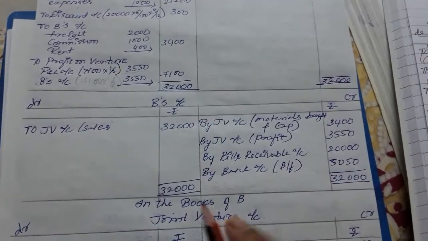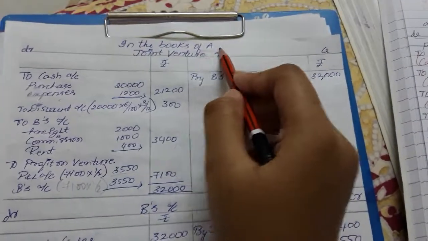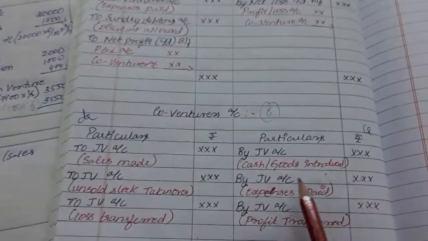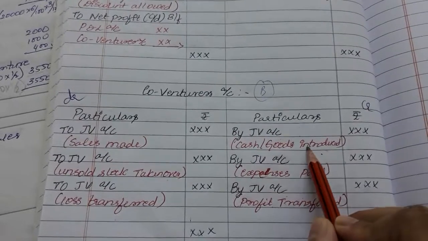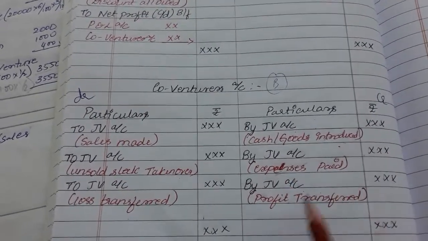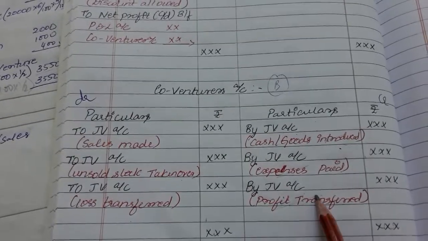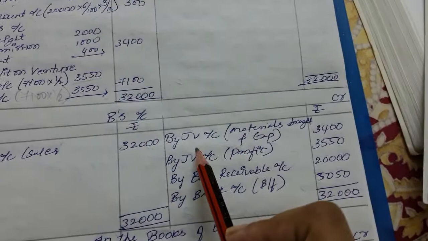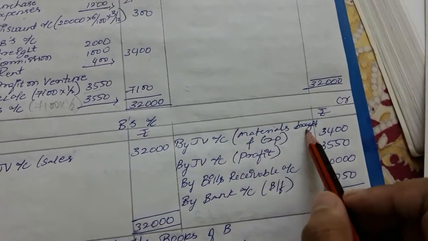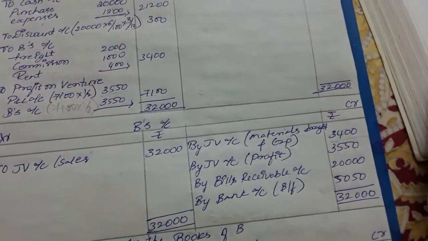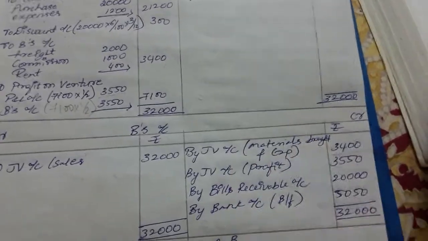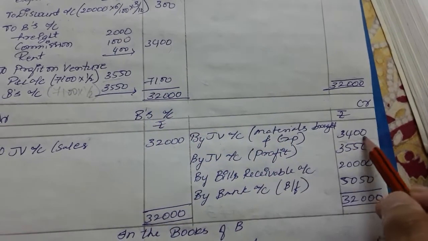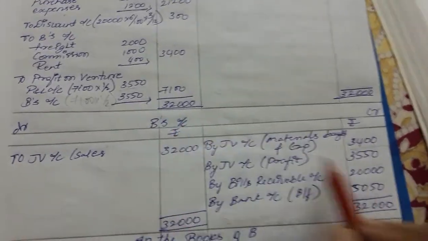So next, coming on to B: when you are preparing in the books of A, we need to prepare B account. So let's see the co-venturer's account. All the cash or goods introduced by co-venturers, all the expenses introduced by co-venturers, all the profit received by co-venturers. So here I have recorded, you can see, by joint venture account. Materials brought, we are given discount 34,000, and then here we need to record all the expenses and material brought by B. Profit received by B is recorded.